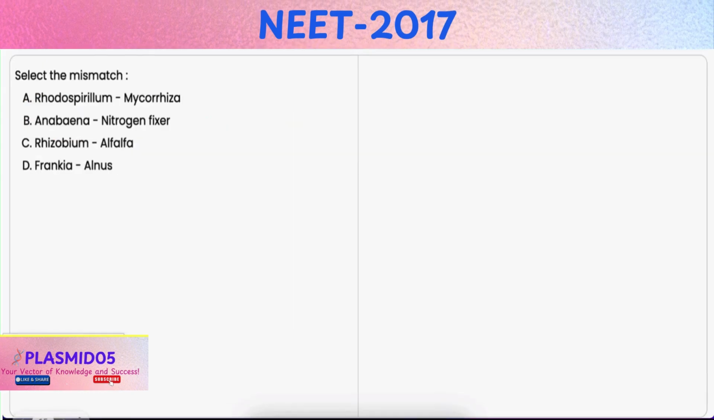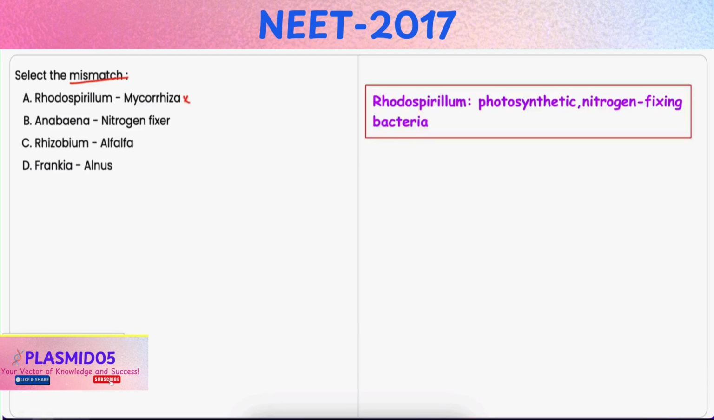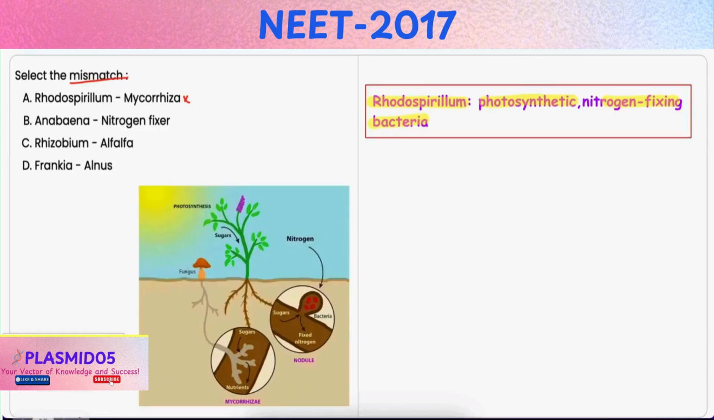In this question, you have to identify the mismatch pair. Option A, Rhodospirillum is to mycorrhiza. Now, this is a mismatch because Rhodospirillum is a genus of photosynthetic nitrogen fixing bacterium and it is not associated with mycorrhiza. Mycorrhiza refers to a symbiotic association between fungi and plant roots. Hence, it is the correct option.